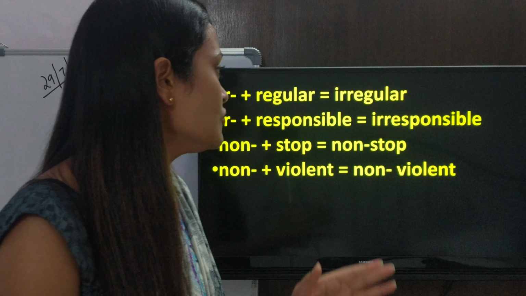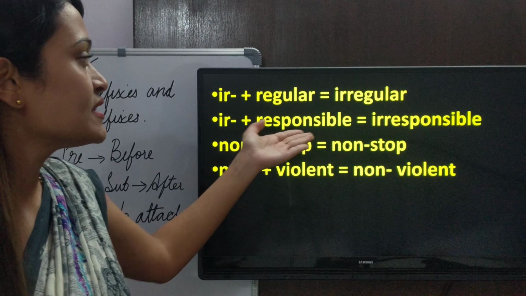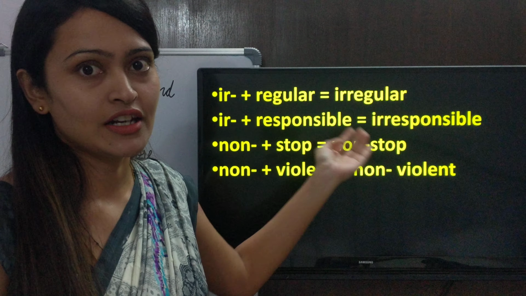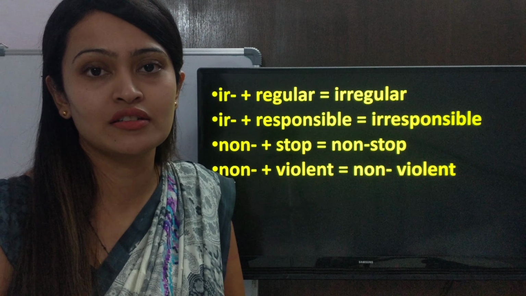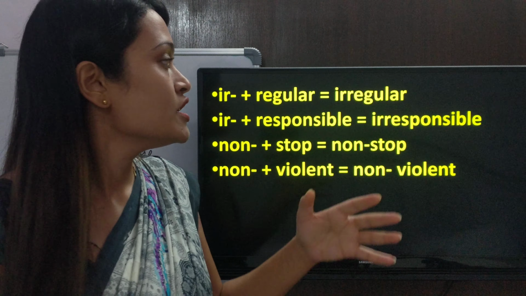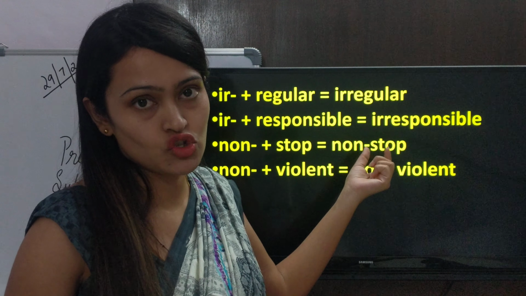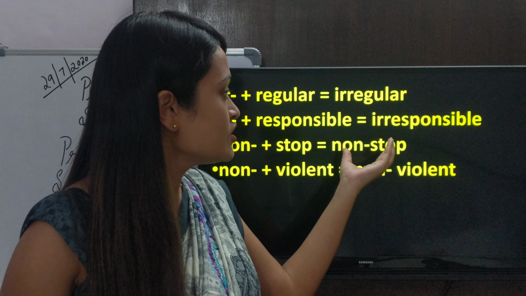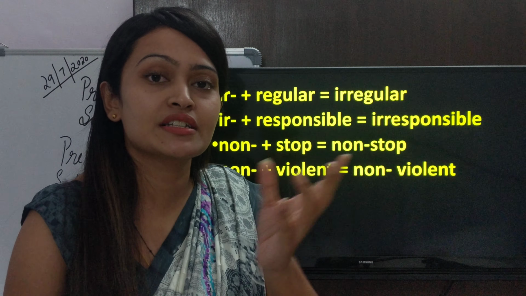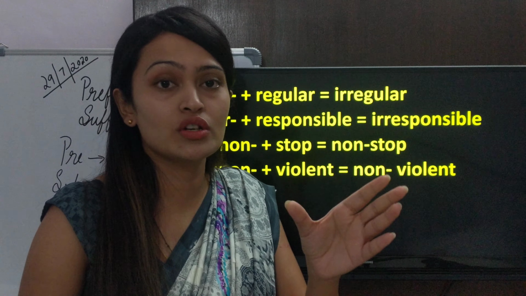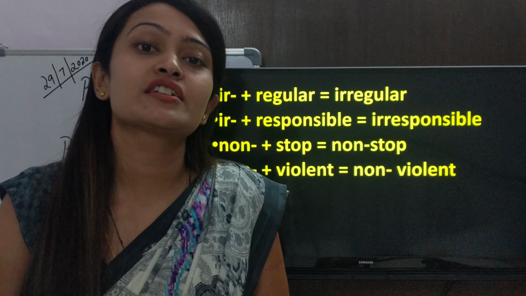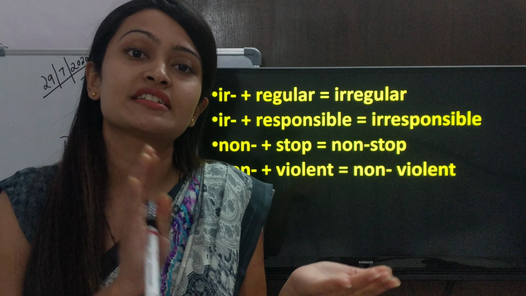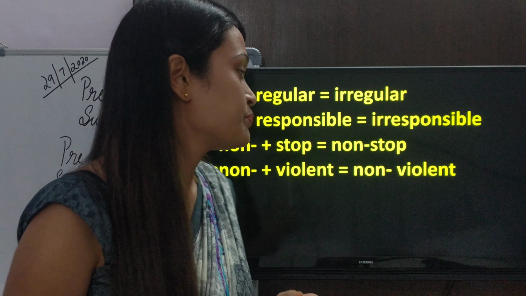Okay, so if you see the last two examples, the hyphen continues to stand. Now the reason why the hyphen is used over here, and not in the other examples, is because the two words which are joined over here continue to have their respective meanings. They hold a definite meaning for themselves. In the above cases, the prefix is not holding meaning till the time it is attached to the word.